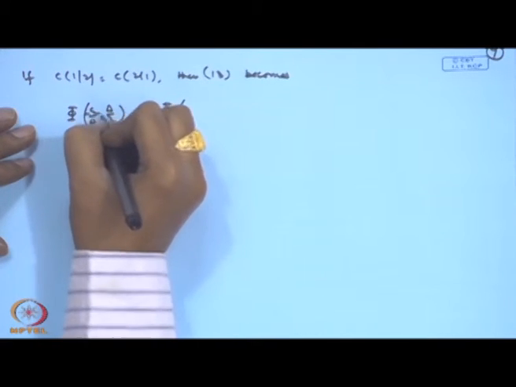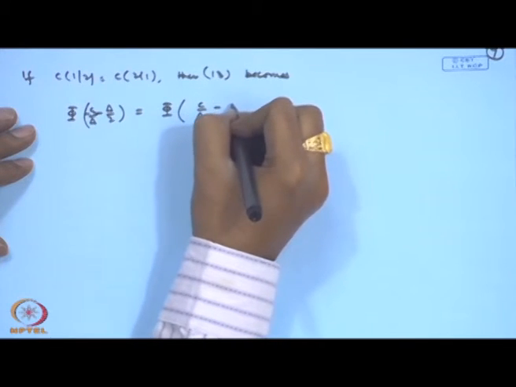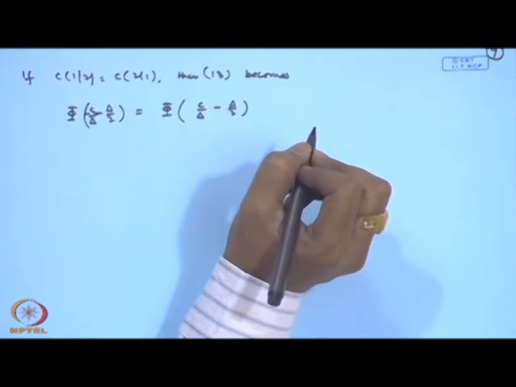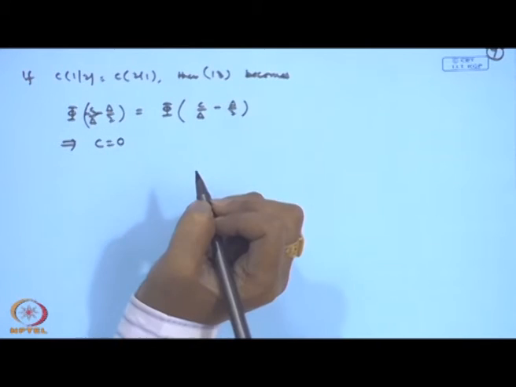So minus delta by 2 is equal to phi of C by delta minus delta by 2. So, you can see here, this will give you C is equal to 0.